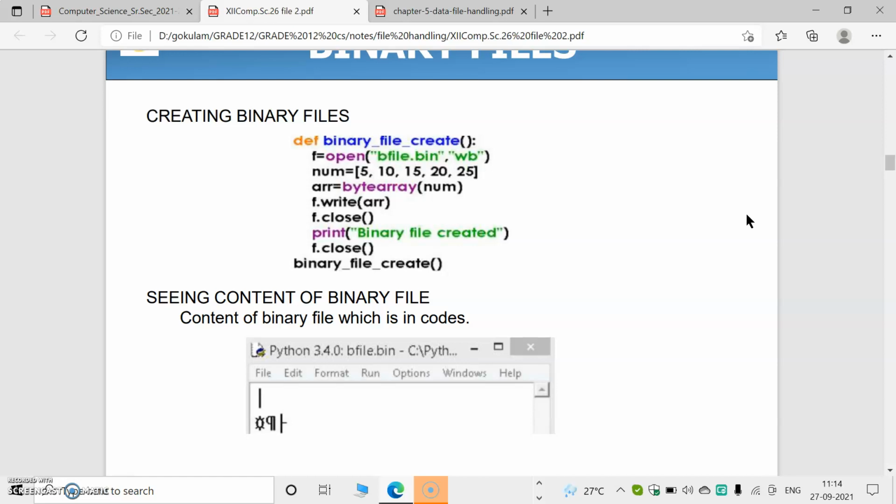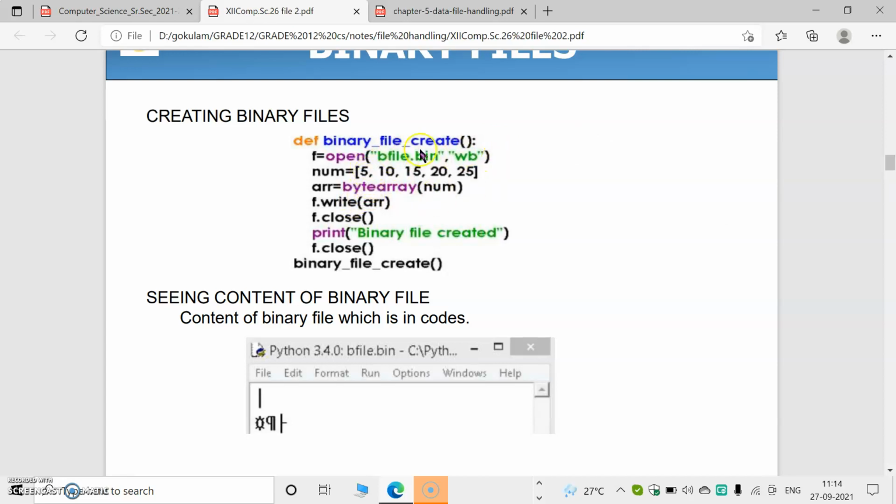If you are writing data, we all know data is stored in binary format. So if you are writing data to the computer, the data must be in binary format. If you are giving data through the keyboard, we have to convert that data into binary format. Like in this example, byte array of num.